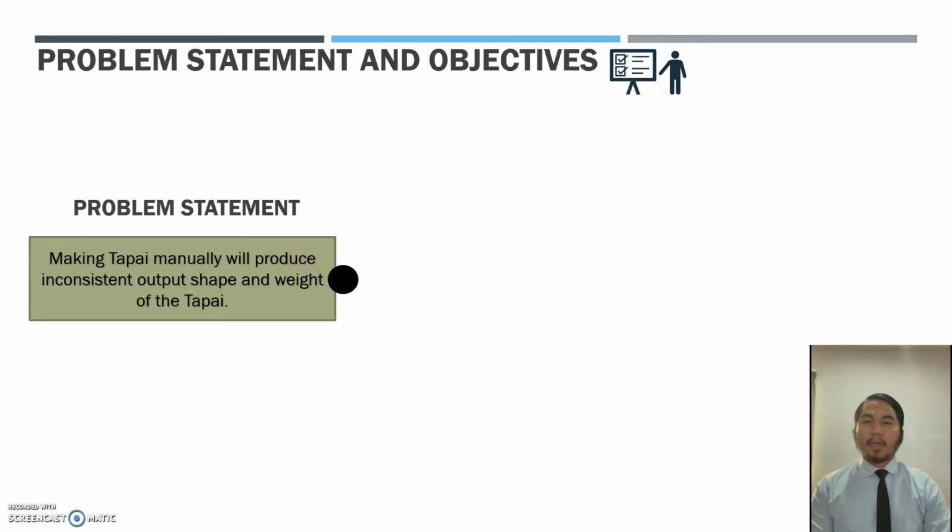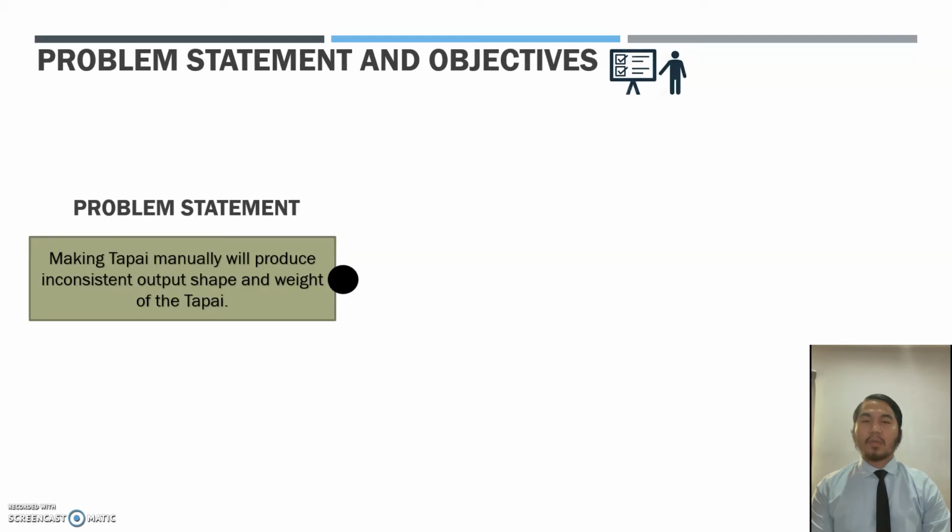Problem statement and objective. The problem statement of the project is that making Tapai manually will produce inconsistent output shape and weight of the Tapai. This is because human-made Tapai requires a lot of skill to perform consistent shape and weight. Besides that, the different amount of ingredients in the making process will produce inconsistent shape and weight.